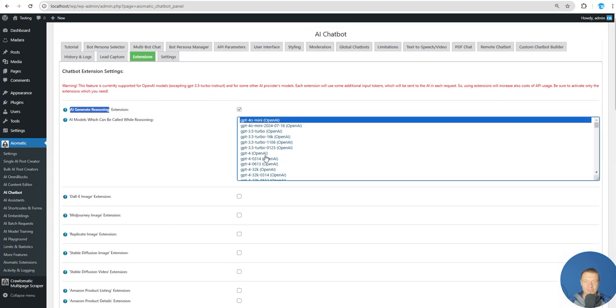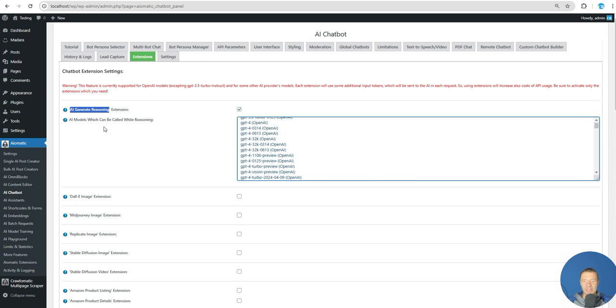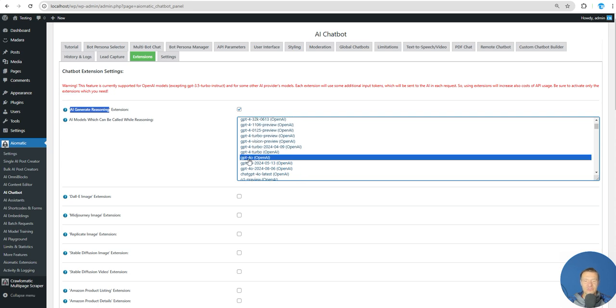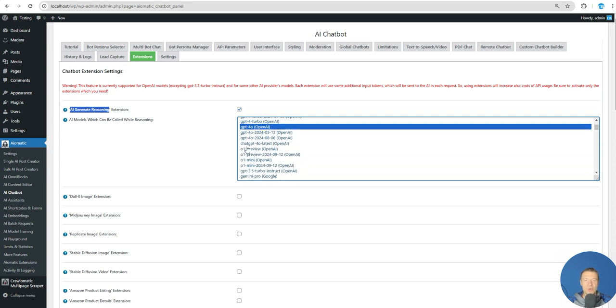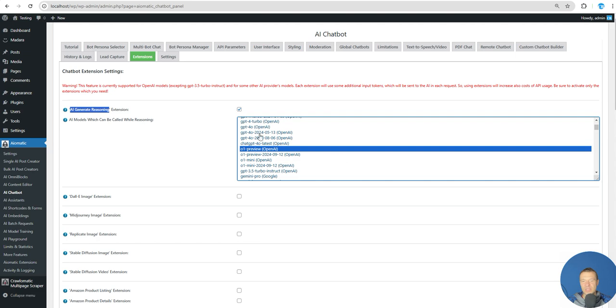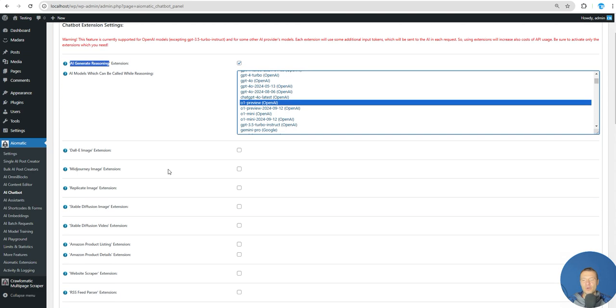So I suggest that you enable this, and to select the models which will be recalled for reasoning, you select some advanced models like GPT-4o or o1 preview. So these will be great models to be recalled by the AI for reasoning.